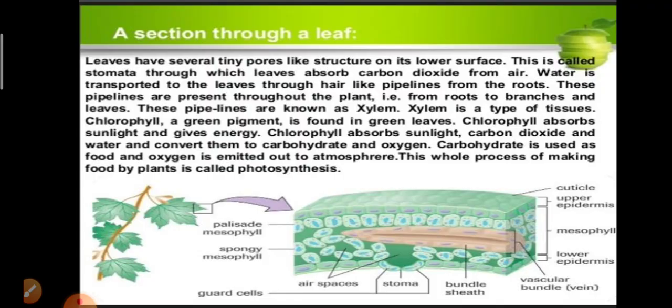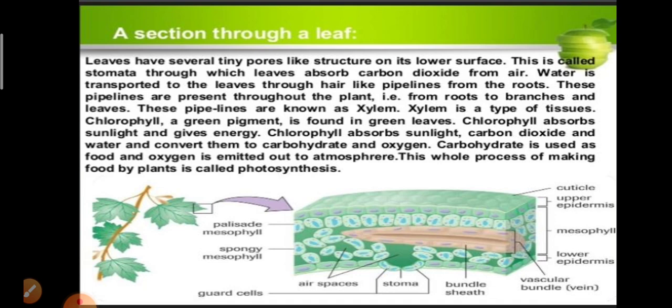leaves have several tiny pore-like structures on their lower surface. These are called stomata. Through them, leaves absorb carbon dioxide from the air. Here, the function of stomata is exchange of gases. Okay, what is the role of stomata in the leaf? It helps in the exchange of gases, that is intake of carbon dioxide and giving out oxygen.